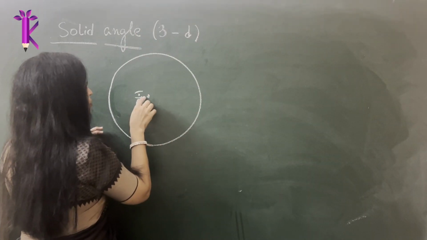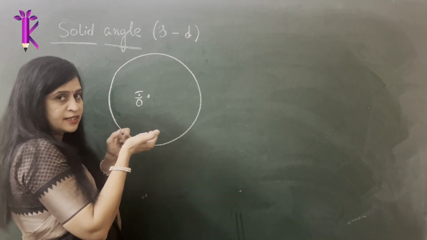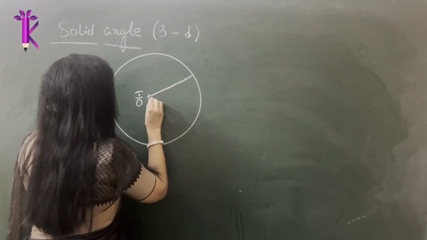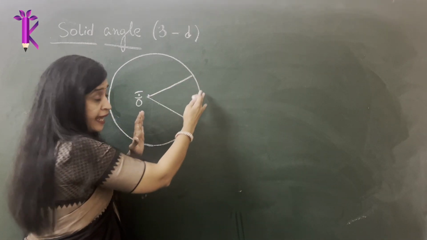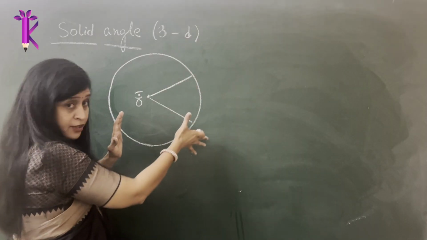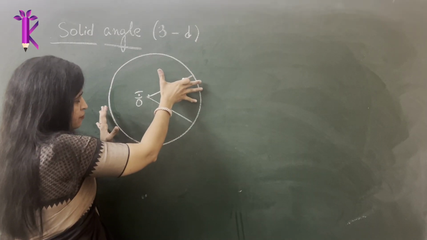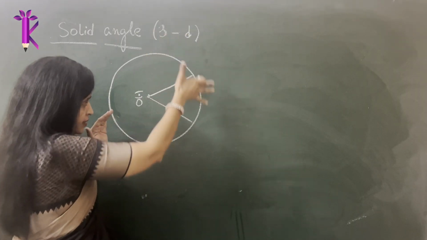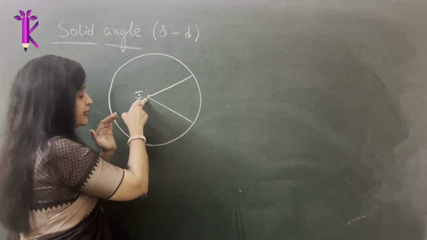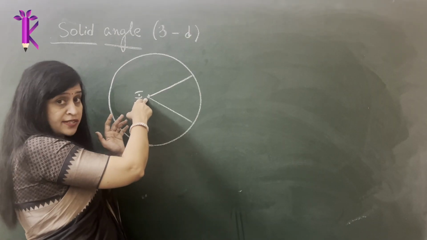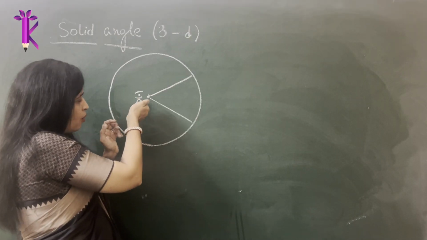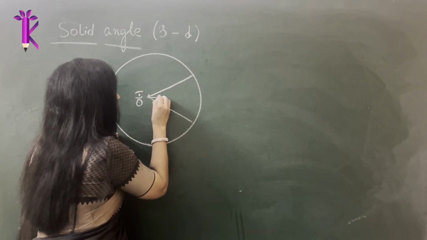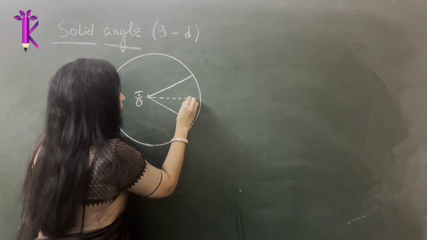Now imagine you are standing here with a torch, and the light rays fall on the surface of the sphere. A certain surface area will be illuminated if you are holding a torch exactly from the center, the rays would go here and illuminate a certain surface area.